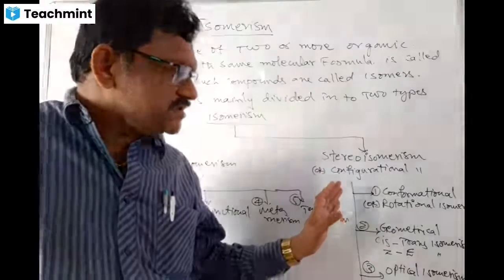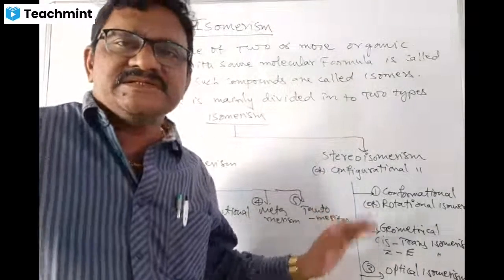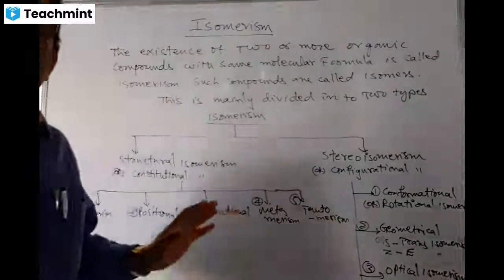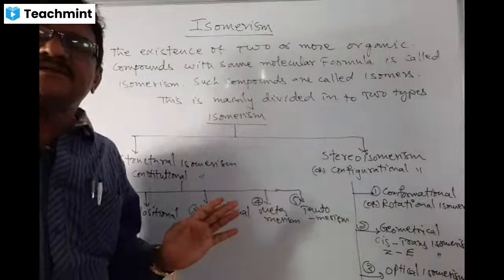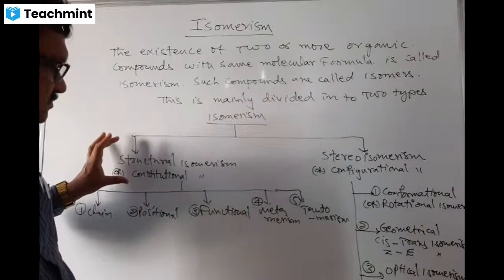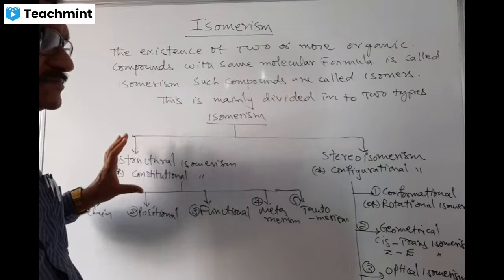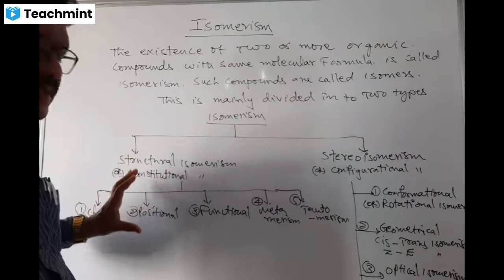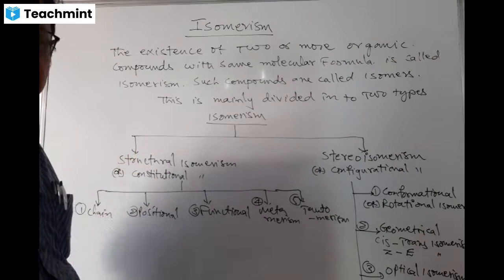Of course, here we have the definition, very easy to understand. But regarding our intermediate course, we have structural isomerism, the definition and types of structural isomerism with examples.